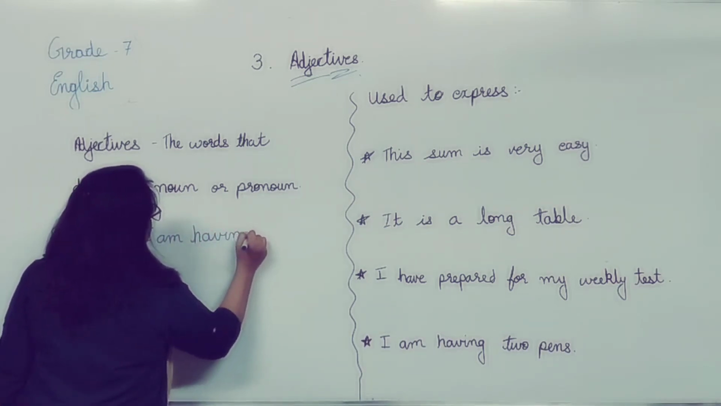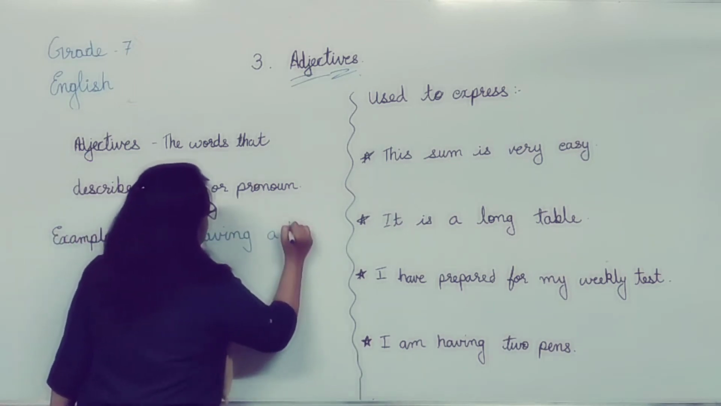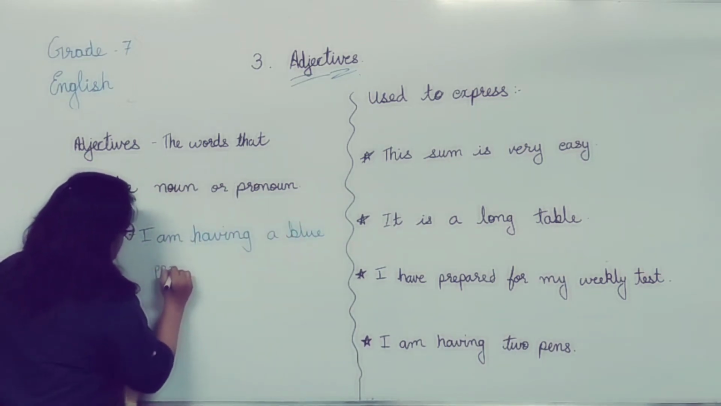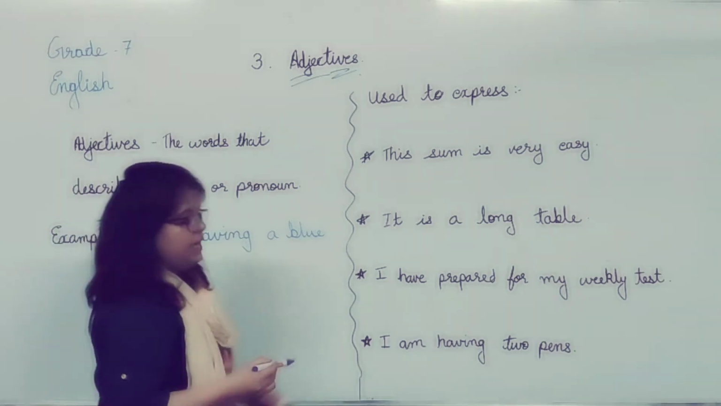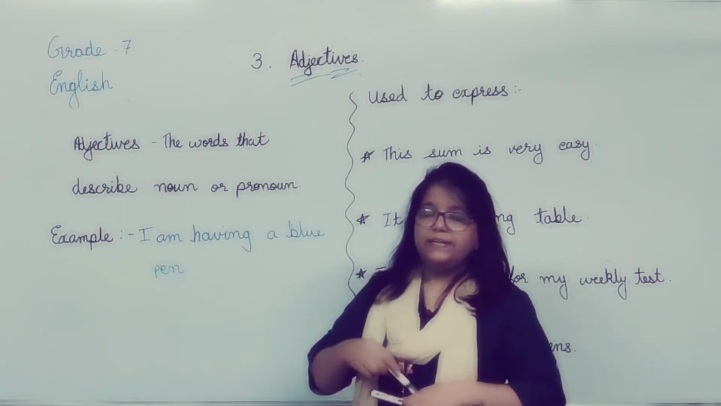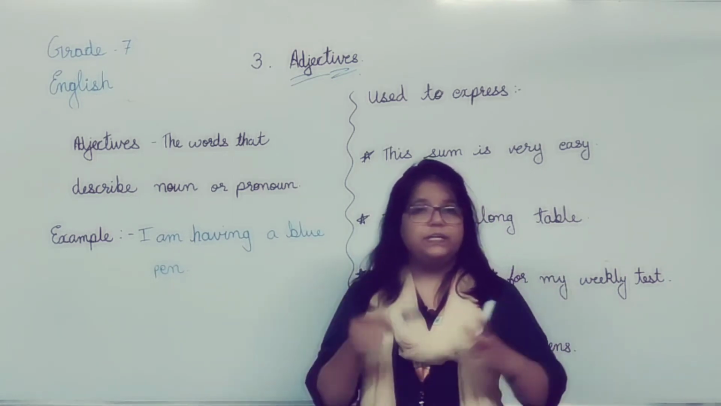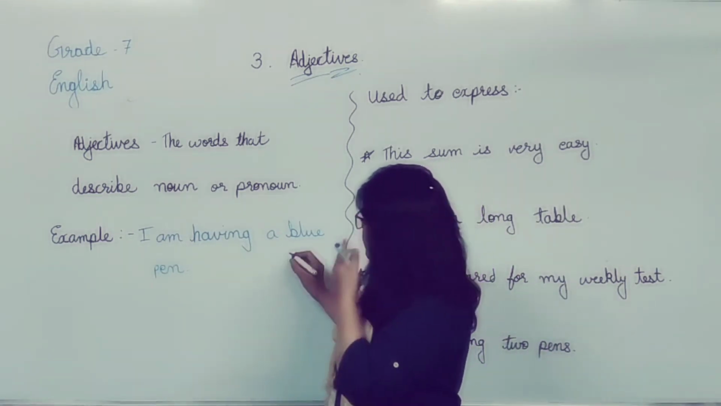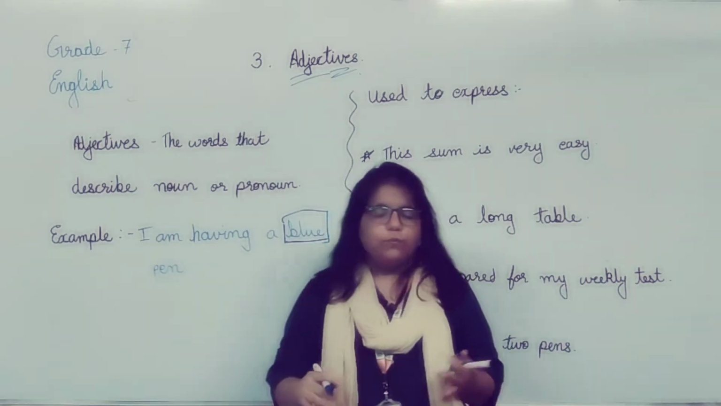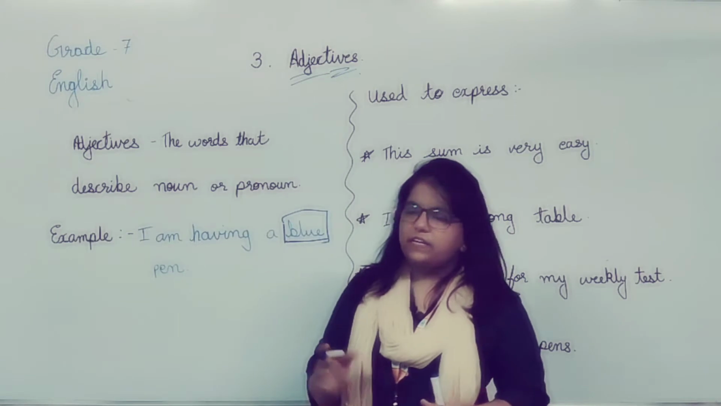I am having a blue pen. Here it is telling us the quality of a noun. It tells us the quality or quantity of a noun. Quality means, how is my pen? It is blue. So blue here becomes an adjective.